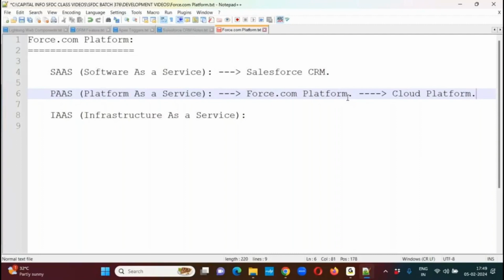Through the browser, we can see the result. Everything will be within the browser only. Nothing will be there in our local system. So that's what I told you. Force.com is purely a cloud platform, which can be accessed just with the help of a browser and internet access.